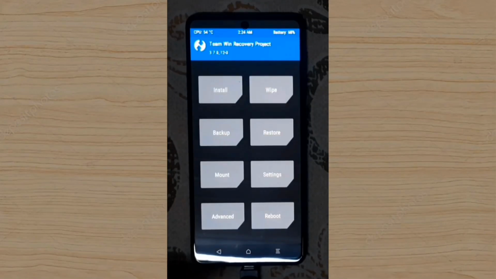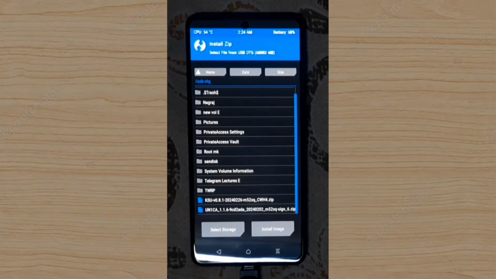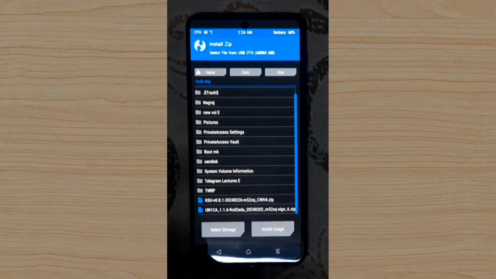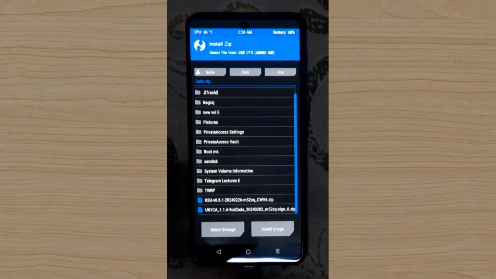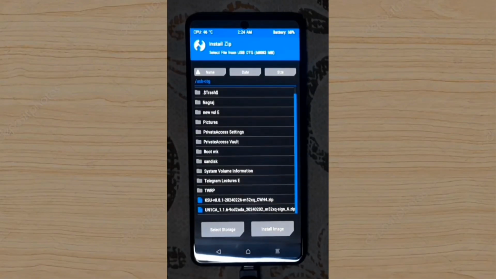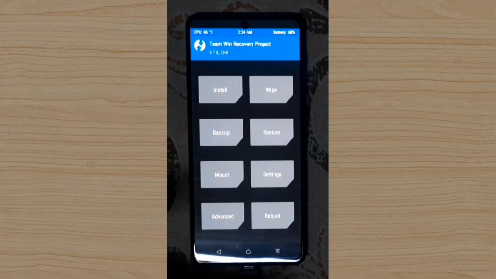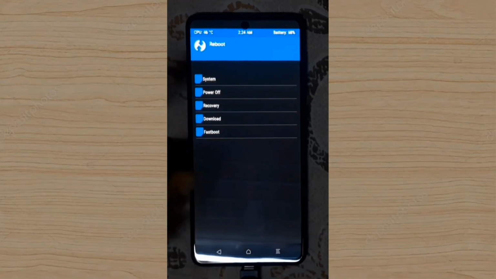Yeah, after that, if you want to have root, flash the KSU kernel if you want to have KSU rooting, and flash Magisk if you want to have Magisk rooting. Currently I am not rooting my device, and after that reboot to system.